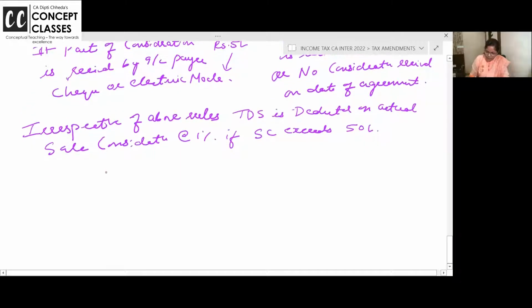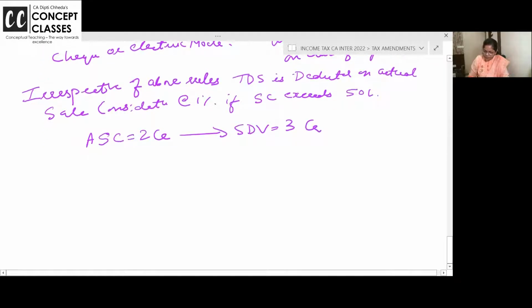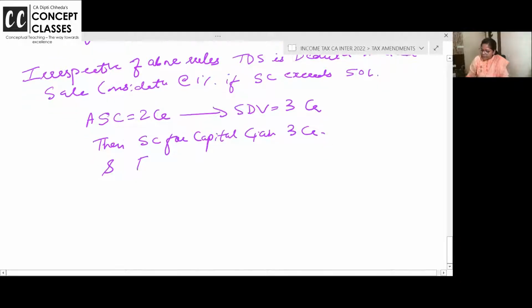I'll show you here. Actual sale consideration is 2 crore. Stamp duty value is 3 crore. Then sale consideration for capital gain is 3 crore for seller.